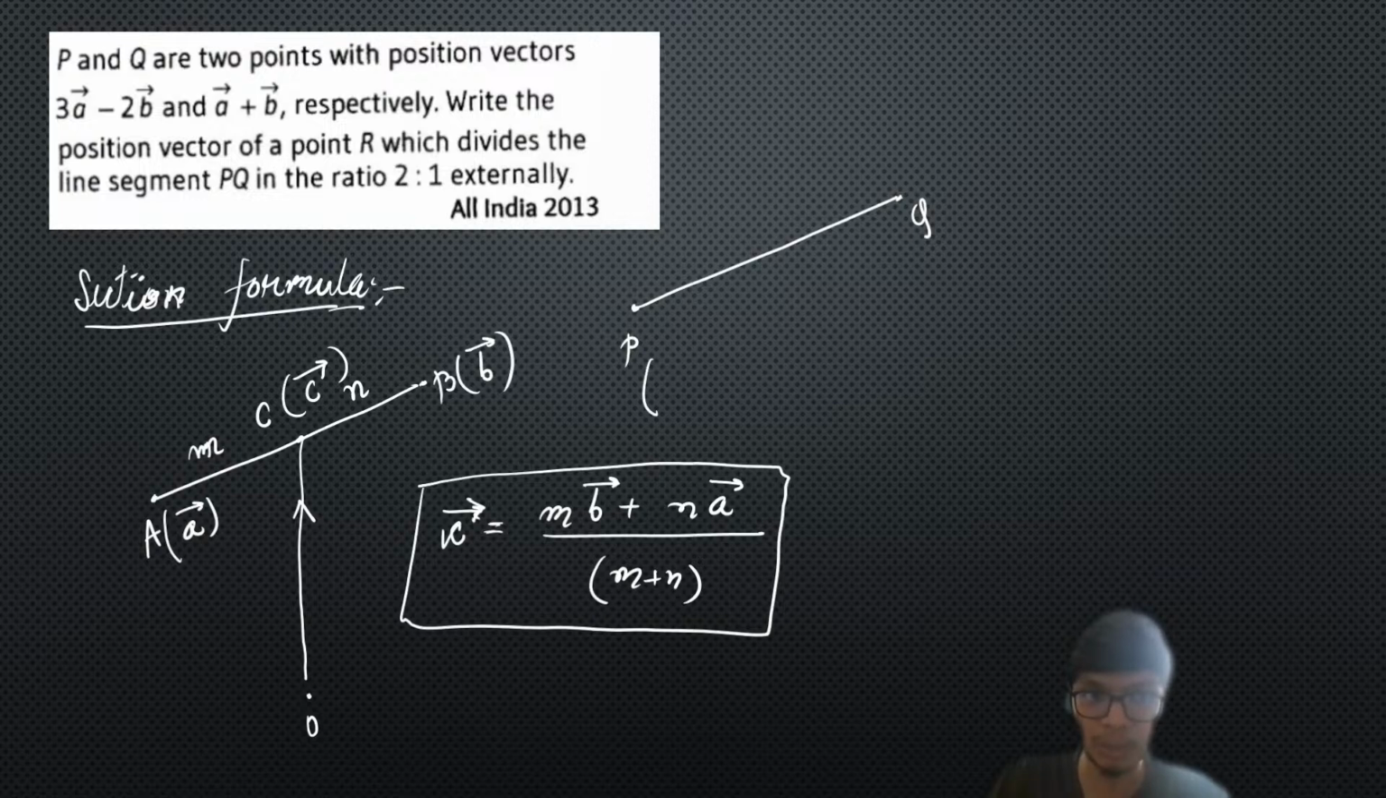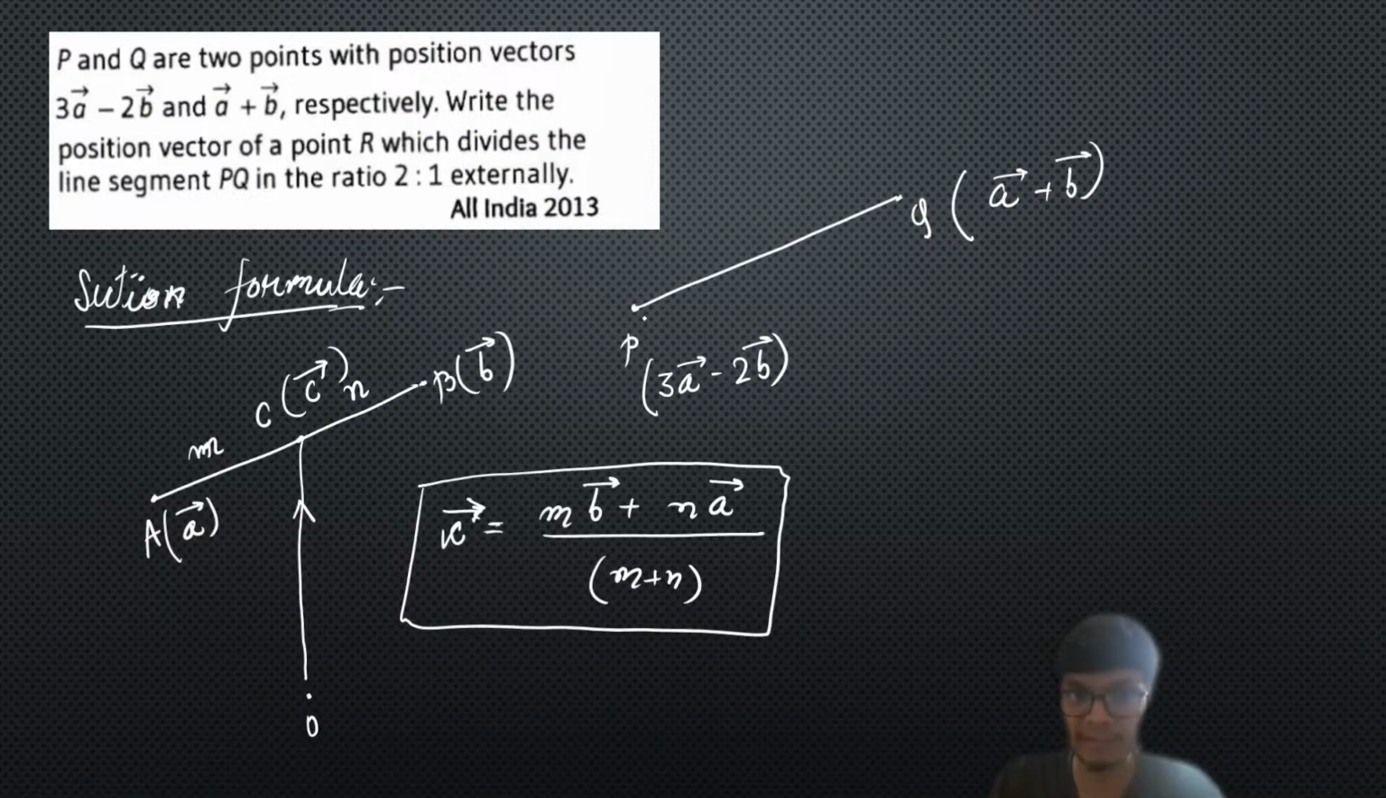So we have P and Q as two points. The position vector of point P is given as 3a vector minus 2b vector, and the position vector of point Q is given as a vector plus b vector. Now it is said to write the position vector of point R which divides the line segment PQ in the ratio 2:1.